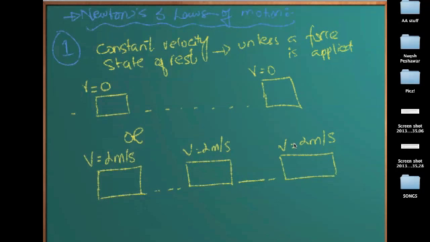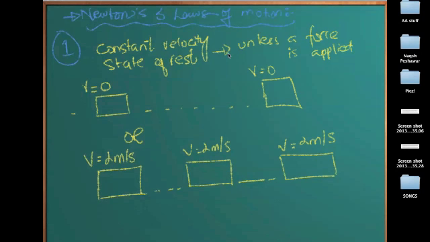If you want to slow it down, you would require a force. If you want to increase the speed, you would require a force. So in either case, you would require a force to be applied on this object. Otherwise, it will just maintain its constant velocity till the end of times. That is the first law of motion: every object stays in a state of rest or maintains a constant velocity unless a force is applied to it.